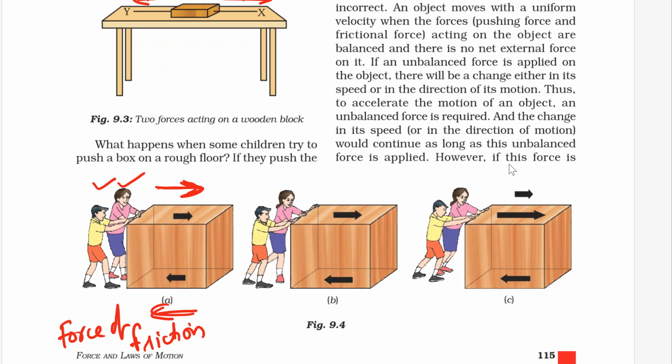So what is happening here? Balanced force is acting, because the force exerted by these boys and the force exerted by force of friction, these are equal and opposite, so they are cancelling each other.